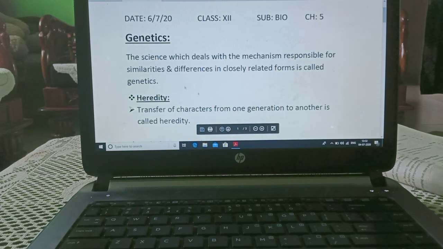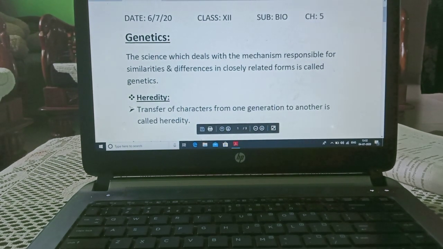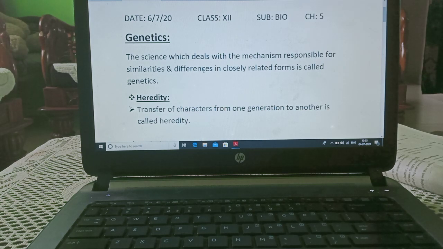Now we are starting the first topic of the chapter, genetics. The science which deals with the mechanism responsible for similarities and differences in closely related forms is called genetics. As I told you, characters are transferred from one generation to another because of DNA.